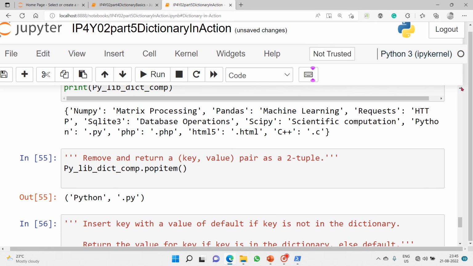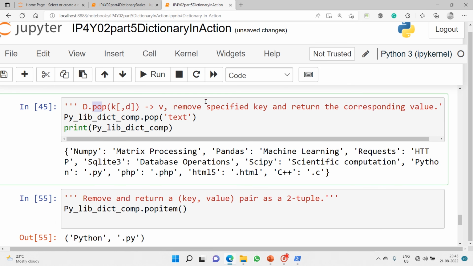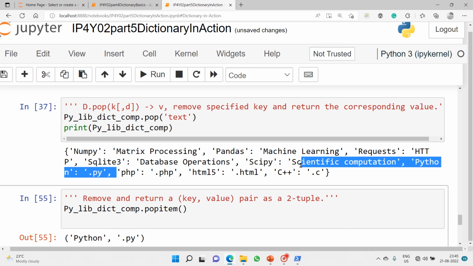And then is pop, which removes the specified key and returns the corresponding value. That's what pop is. So from this dictionary pylib_dict_comp, I just want to pop out the txt key. When I say the txt key, I'll get the value, the extension of that. Basically, let's see, can I find txt? No, not at all. So it got removed.